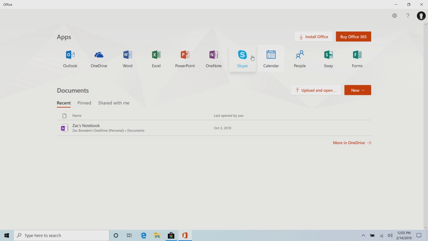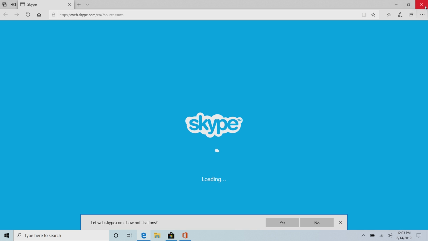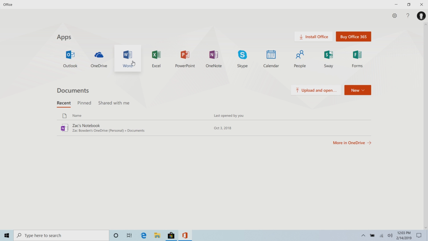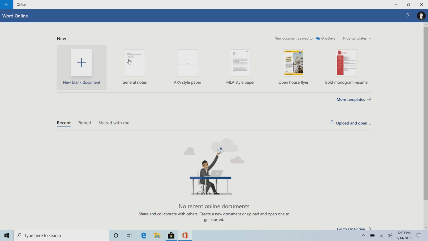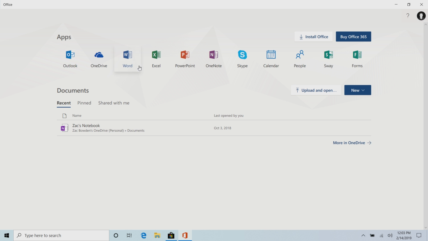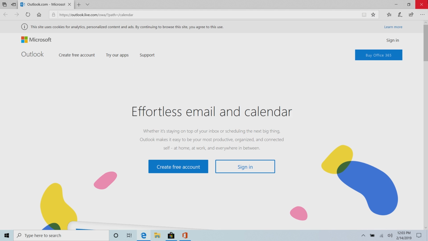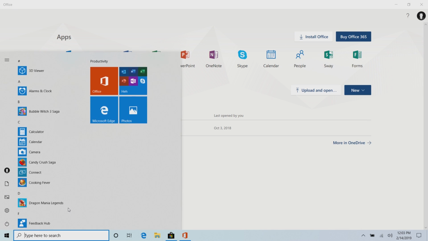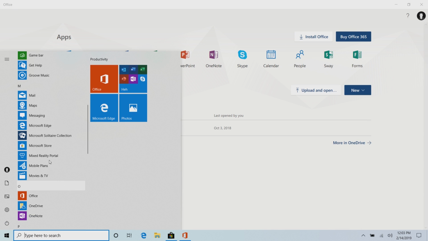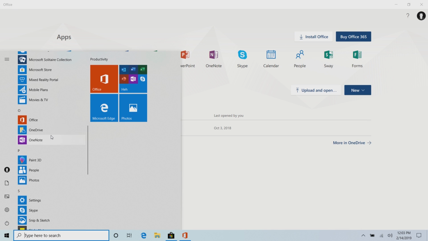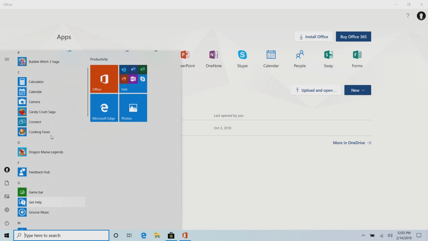Hey, there you go. It's available here. If I click on that, that will just take me to the web version of Skype, which is very interesting. As will any of these links here. So if I click on Word, it'll take me to Word Online. Or if I click on OneDrive, it'll take me to OneDrive Online. Or if I click on Calendar, it'll take me to the online version of Calendar. Even though I have a local version of Calendar installed here, it is still preferring the online version, which is very interesting indeed.